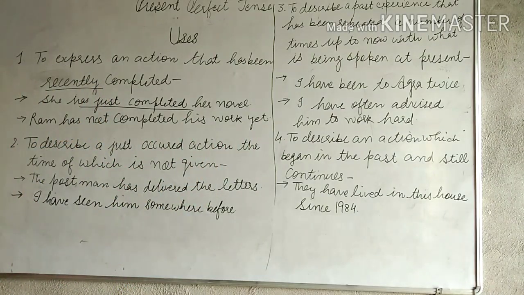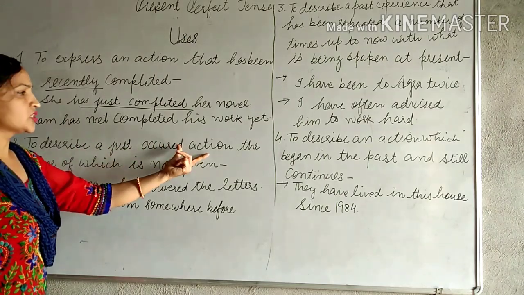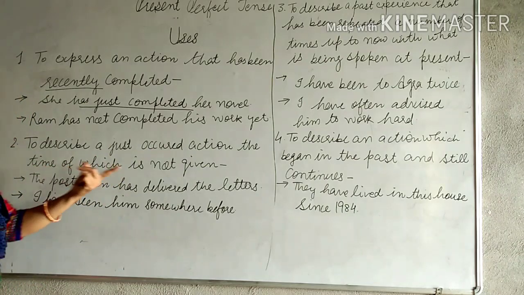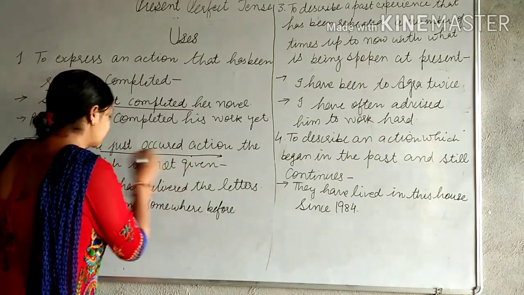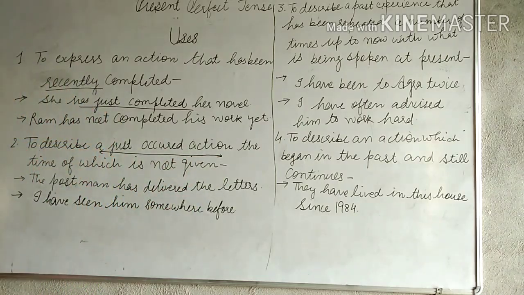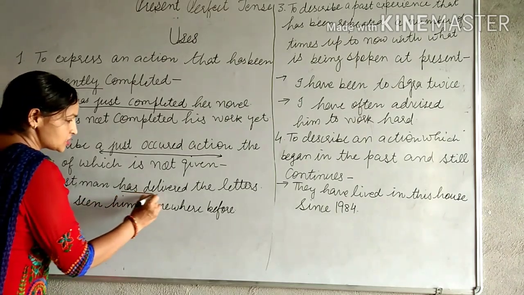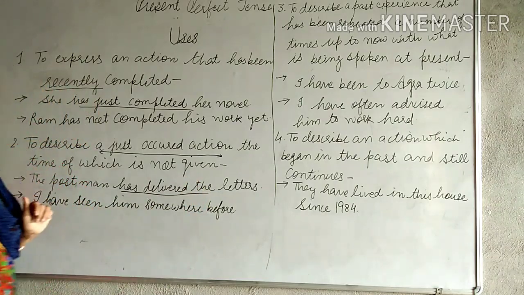Second use is to describe a just occurred action, the time of which is not given. एक ऐसा काम जो अभी अभी हुआ है बट जिसका टाइम नहीं गिवन है. Suppose the postman has delivered the letters.